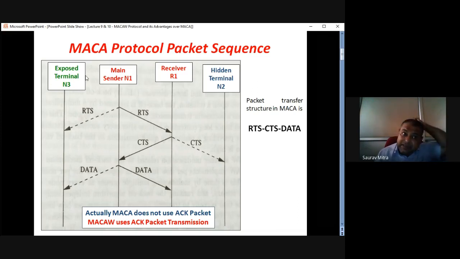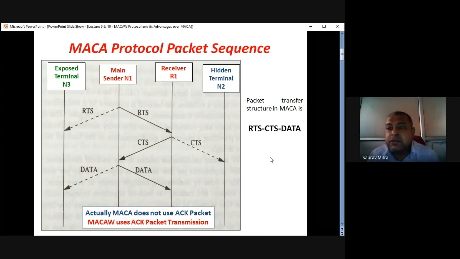It can send, because whatever RTS and CTS happens between N3 and R2 would have each other's address. So when N1 R1 communication is going on, at that time N3 can send an RTS to R2 with the address of R2. So even if N1 receives that RTS, N1 will understand that the RTS is not for N1, that RTS is for R2. And hence, when N1 R1 communication goes on, N3 R2 can form a couple. Okay, so that's how the exposed terminal problem is solved in case of MECA.